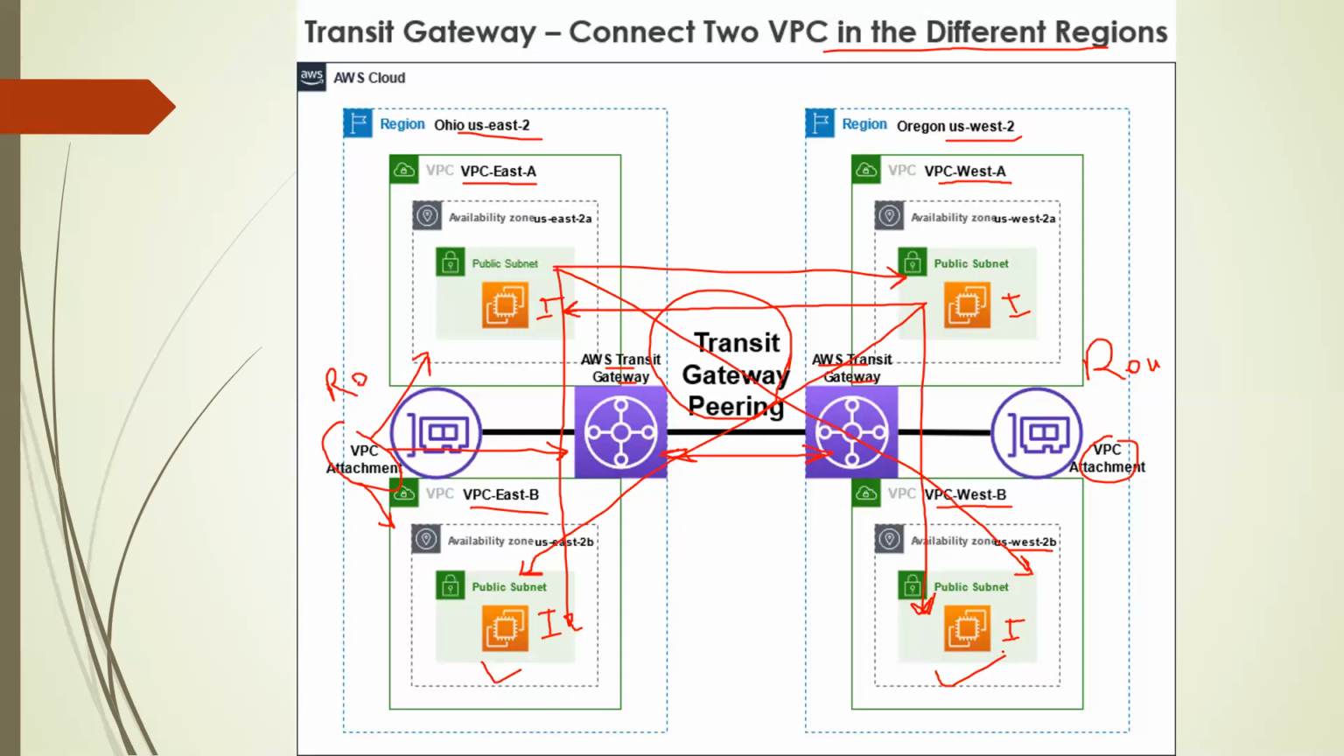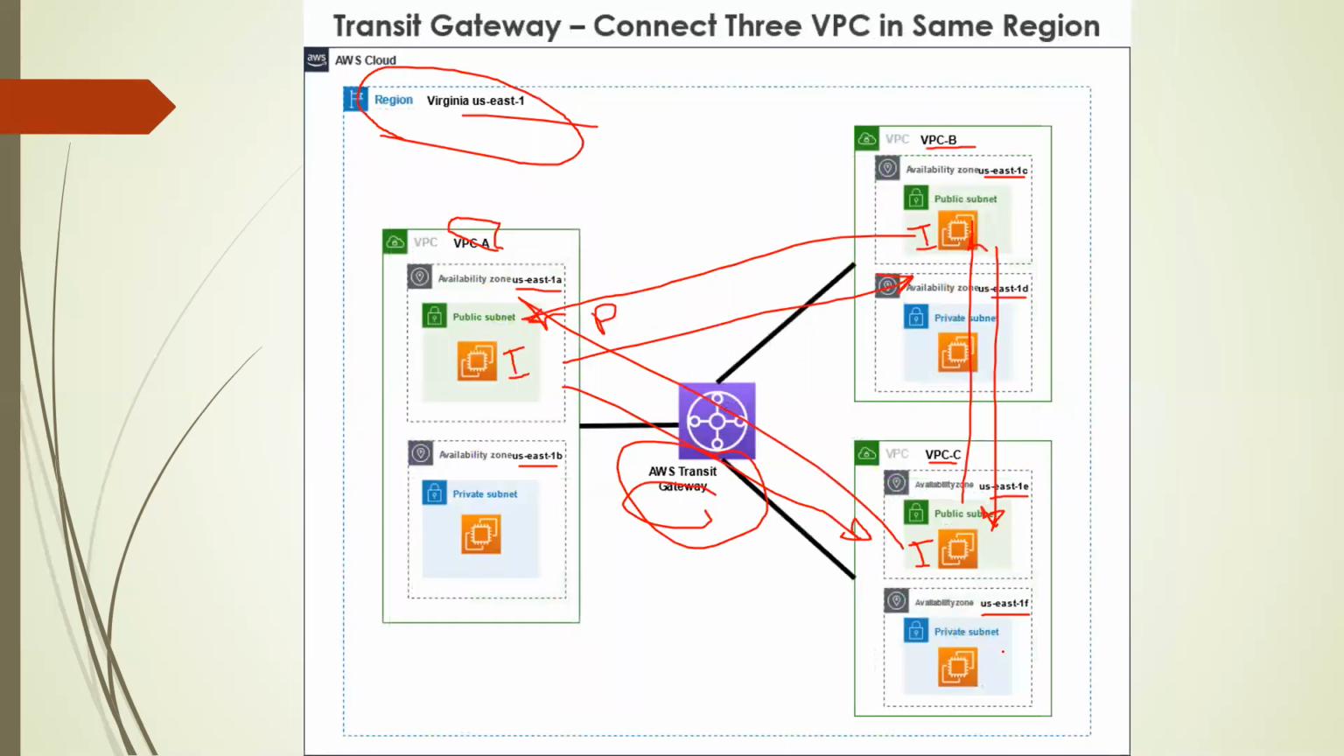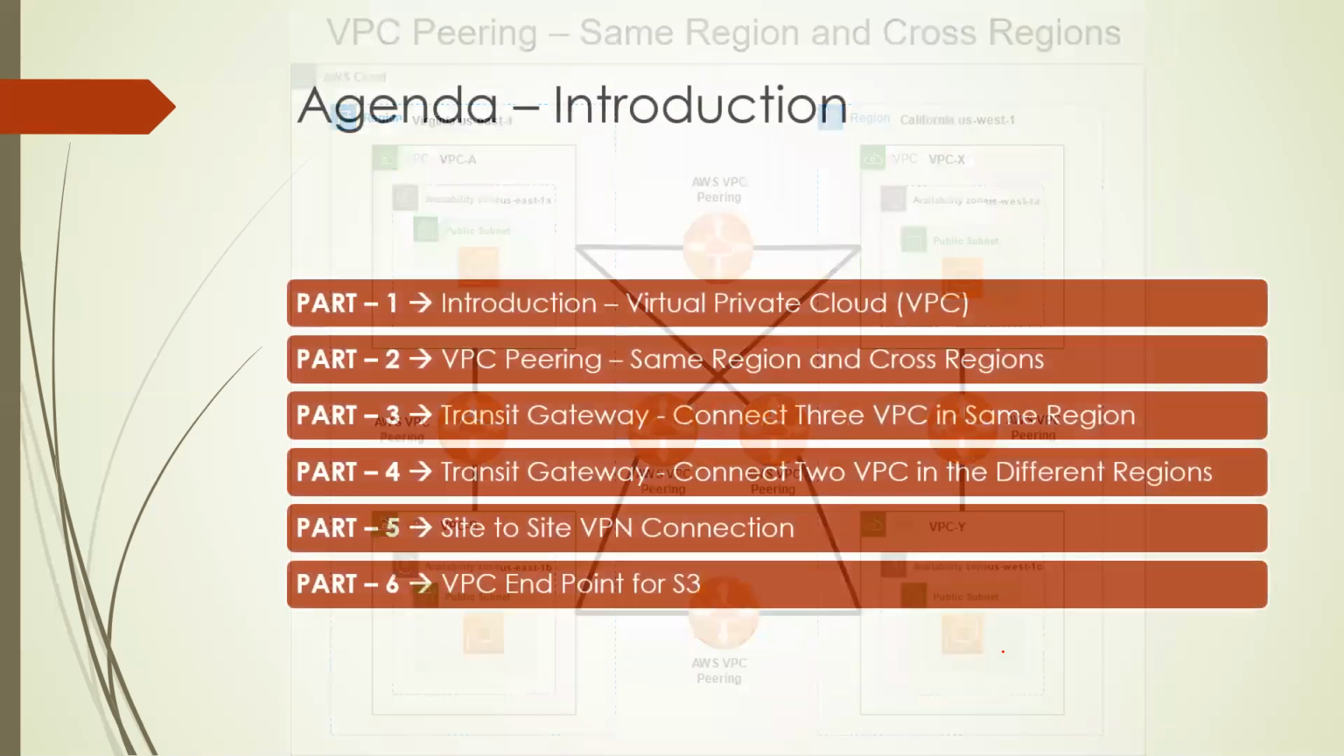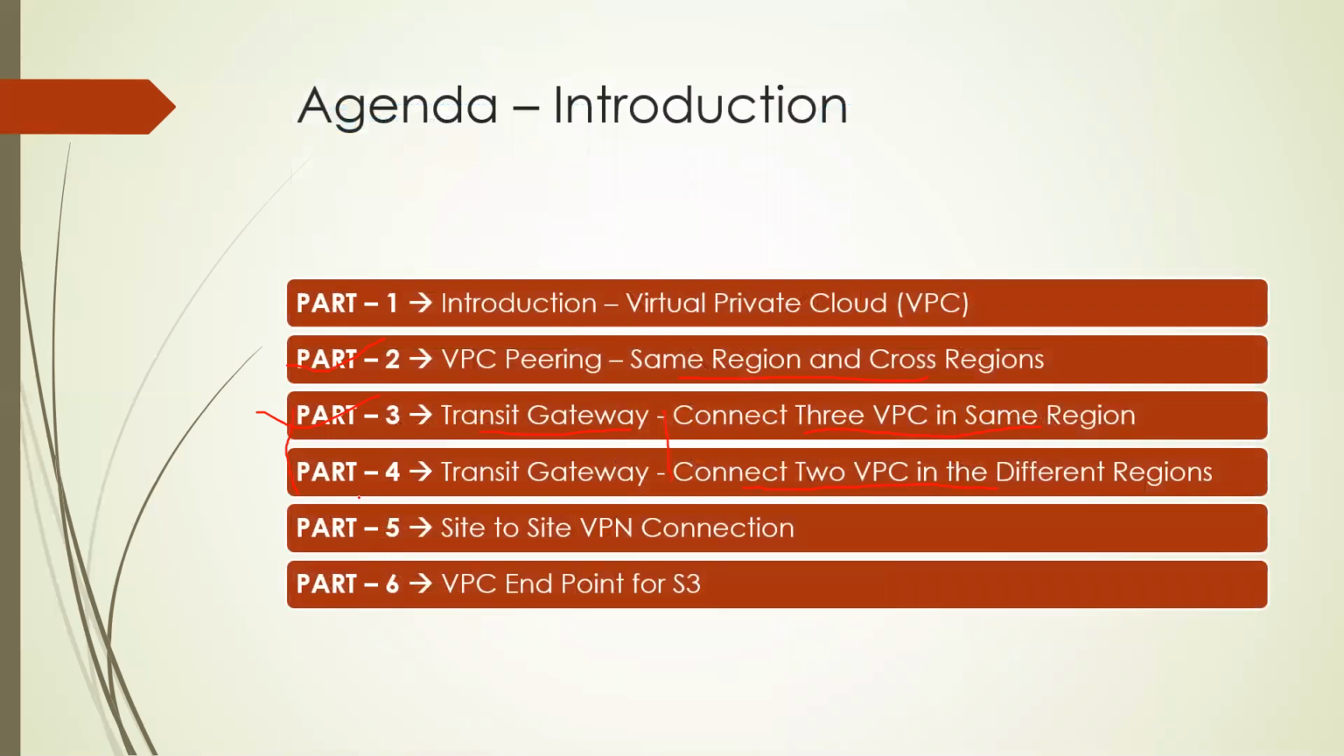So this is regarding the transit gateway, and here we will use two use cases, and we will discuss them in detail in the POC sections, because this transit gateway is a very long POC. We will discuss all those things over there. And this is our part 4.